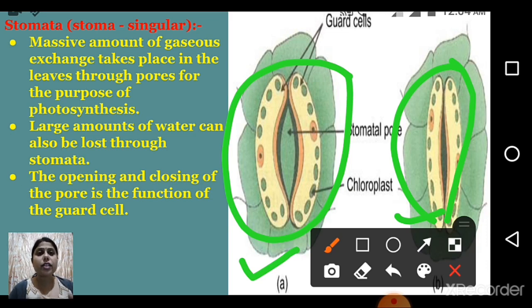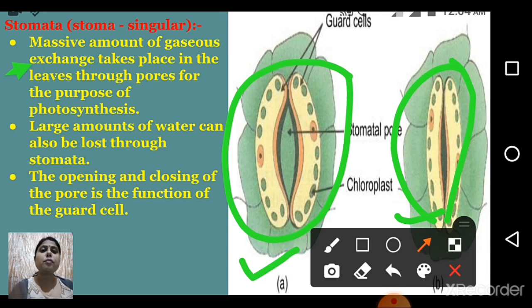What actually happens through the stomata in the plants, we can see here. First point: a massive amount of gas exchange takes place in the leaves through pores for the purpose of photosynthesis.